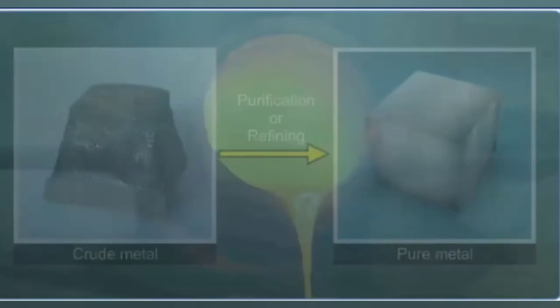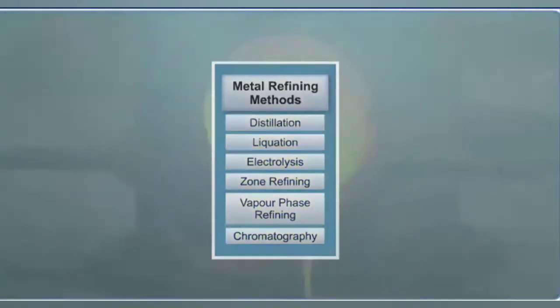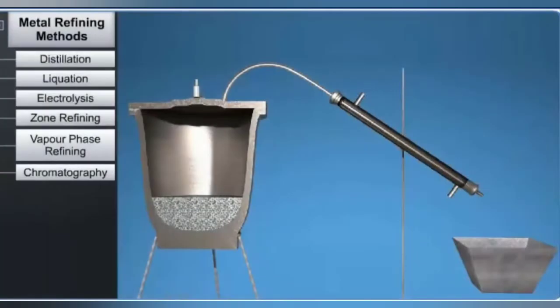Depending upon the nature of the metal and the nature of the impurities to be removed, various refining methods such as distillation, liquefaction, electrolysis, zone refining, vapor phase refining, and chromatography are used. So let's study each of these methods in detail. Let us start with the distillation method.